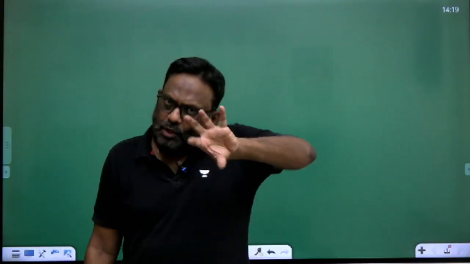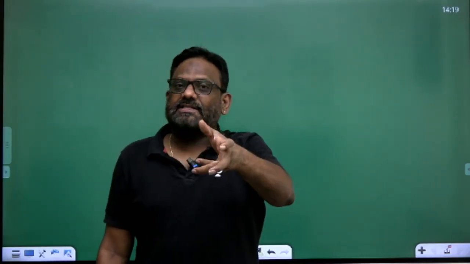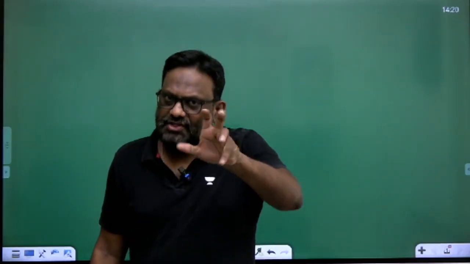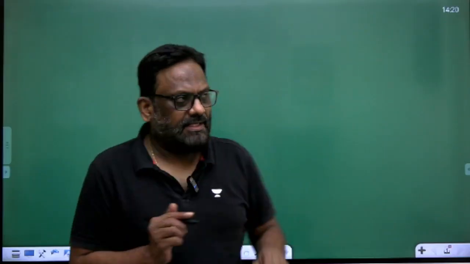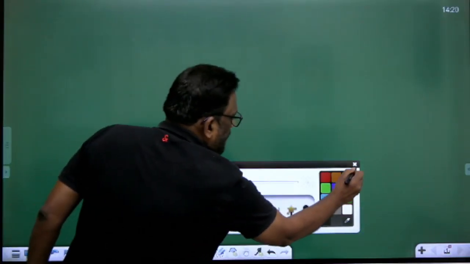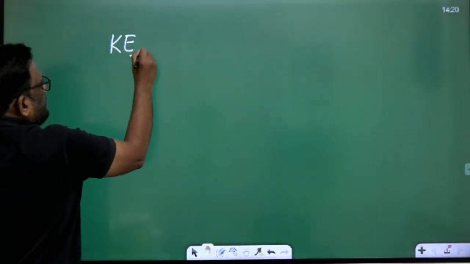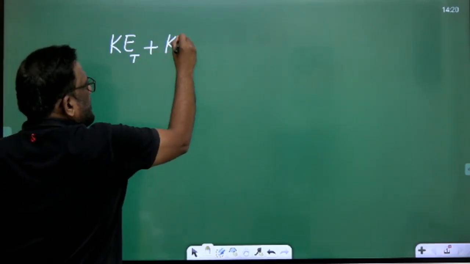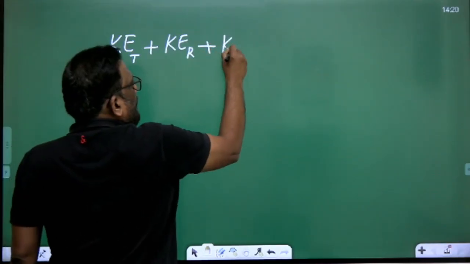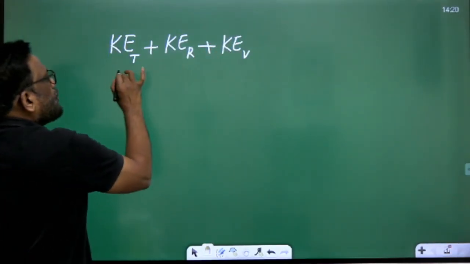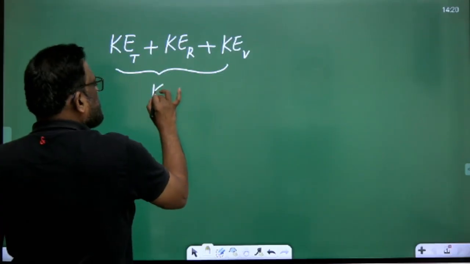The molecules are in rotation, so it has a rotational kinetic energy, which is half I omega square. And it also has vibrational energy. So the total kinetic energy of molecules has a translational kinetic energy, rotational kinetic energy, and vibrational kinetic energy. This is the total kinetic energy of the system.